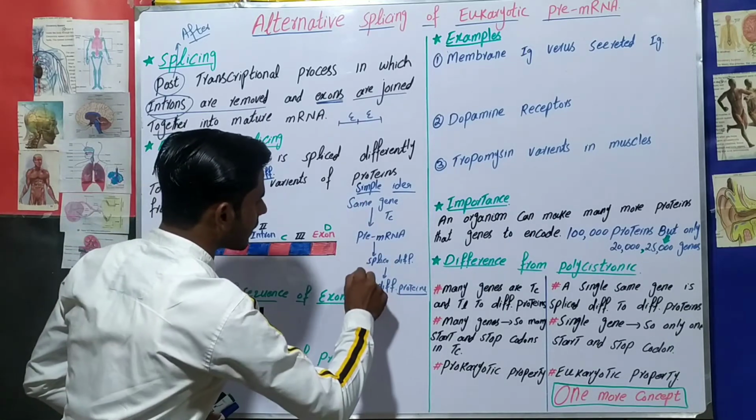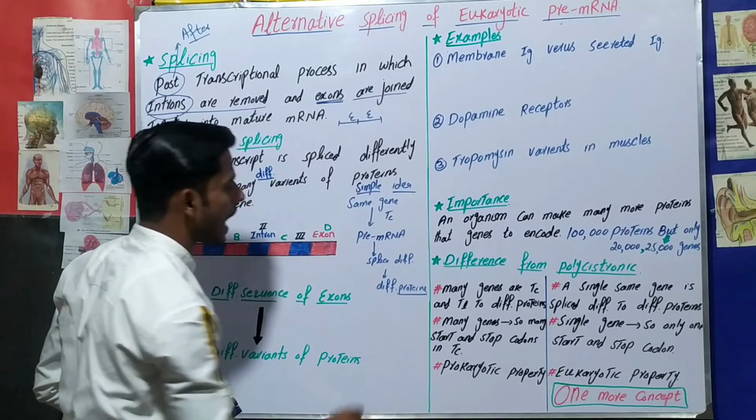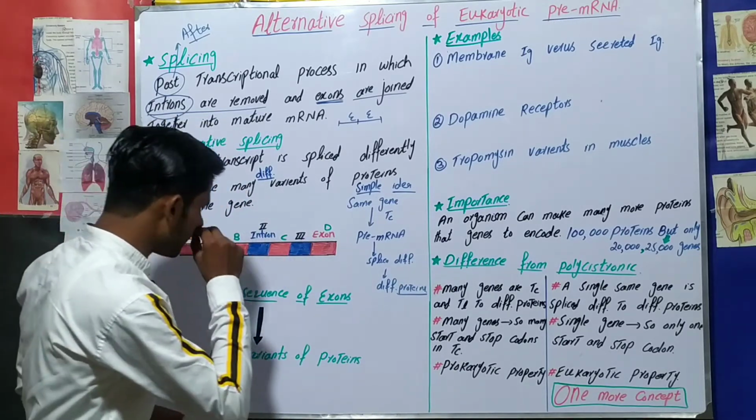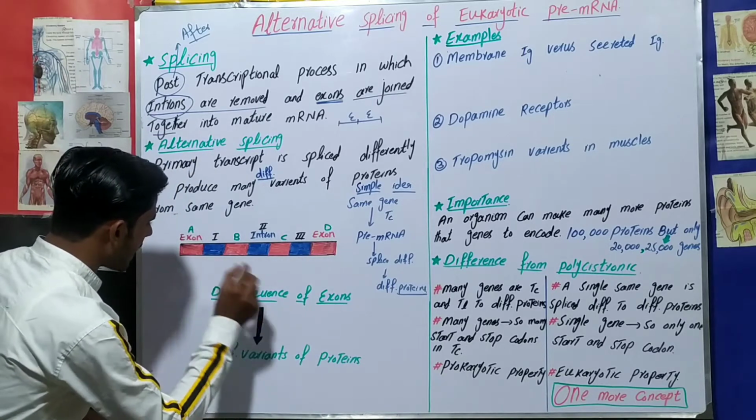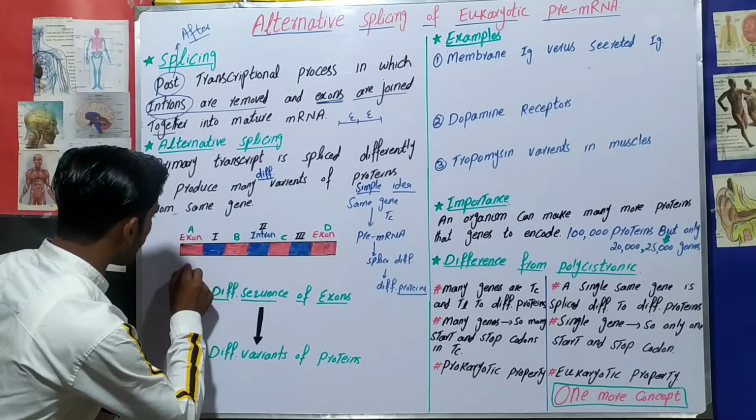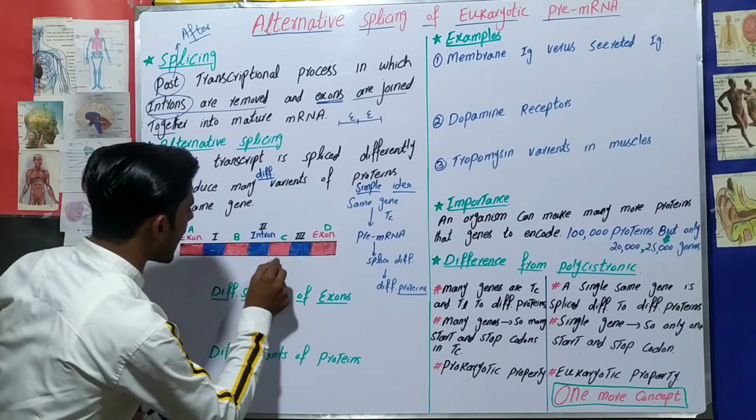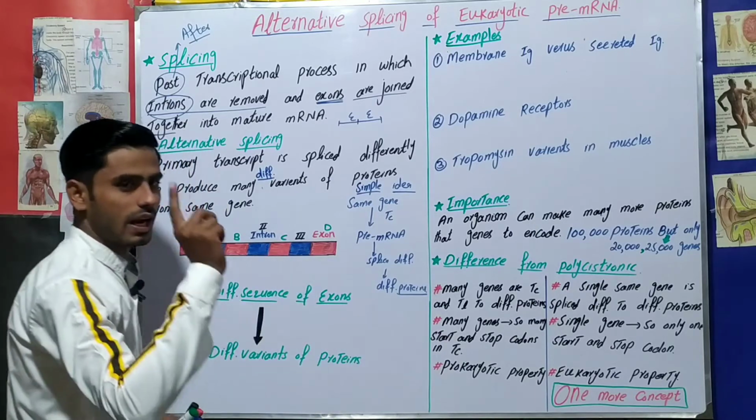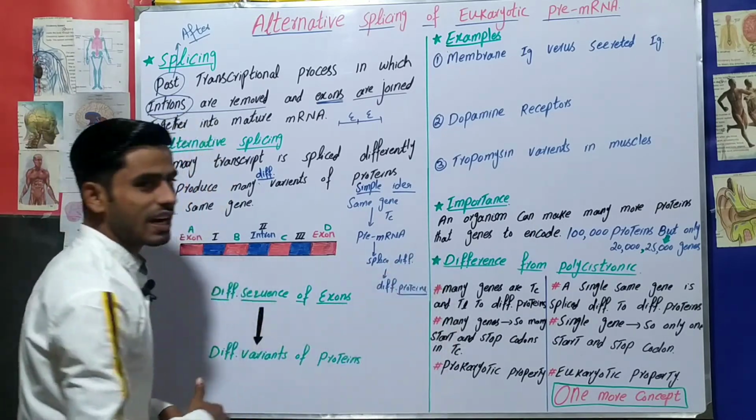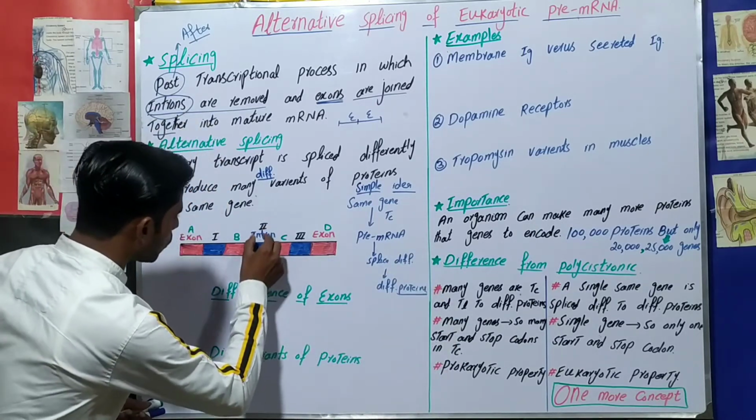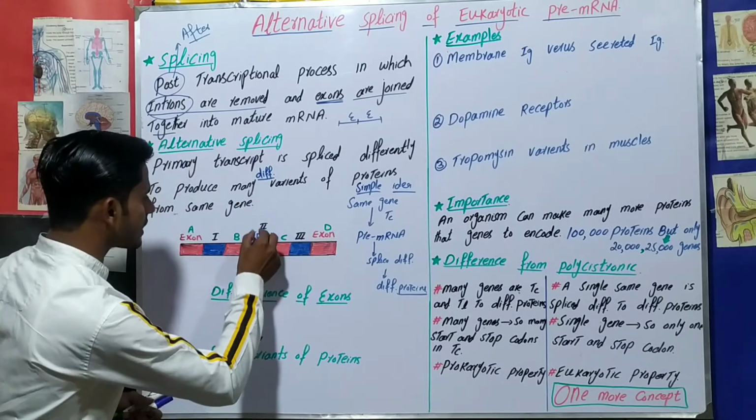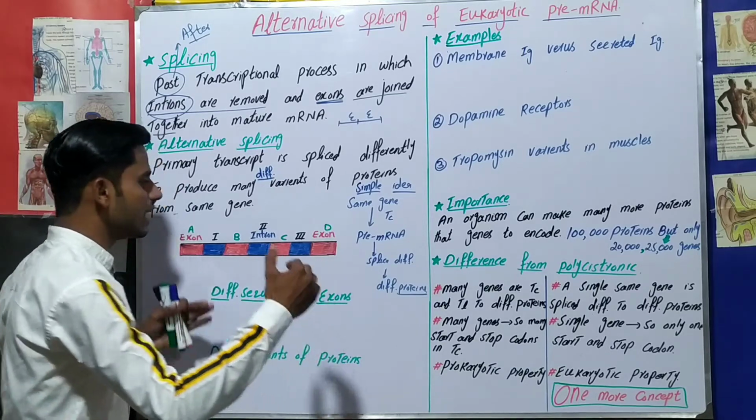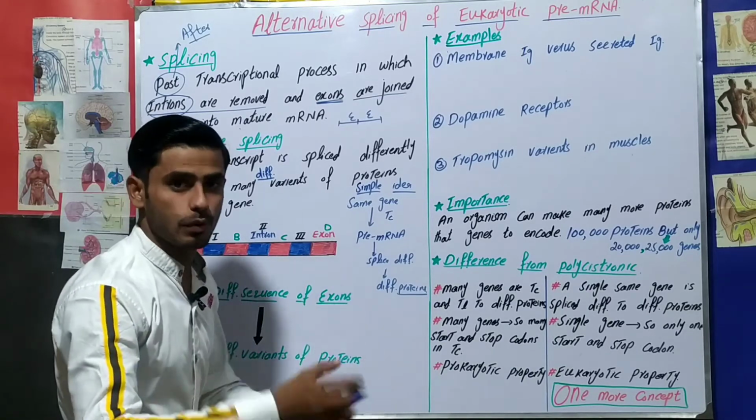But in alternative splicing, this splicing will happen in different ways. It means that at one time this intron will be removed and exons A, B and C will join together and form one kind of protein. In another kind of splicing, introns 2 and 4 will be removed, and exons A, C and D will join together and form another protein.